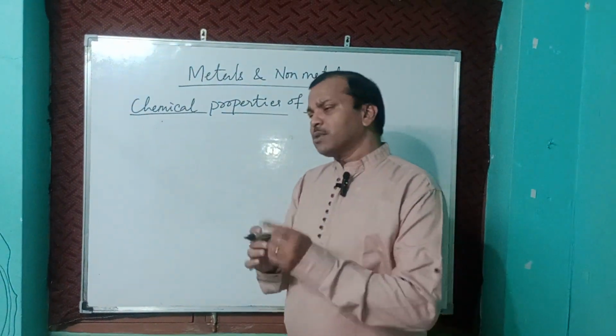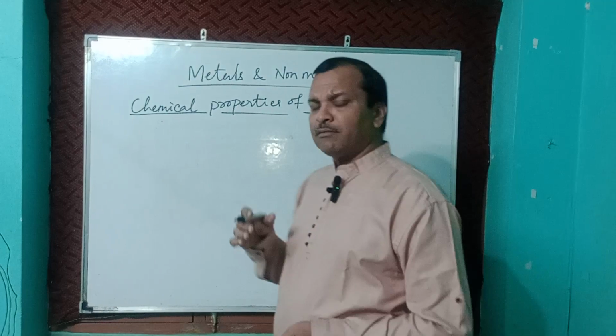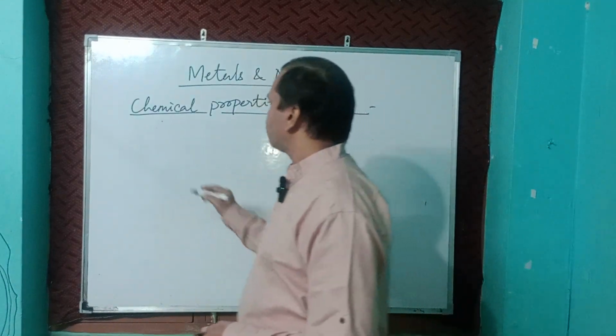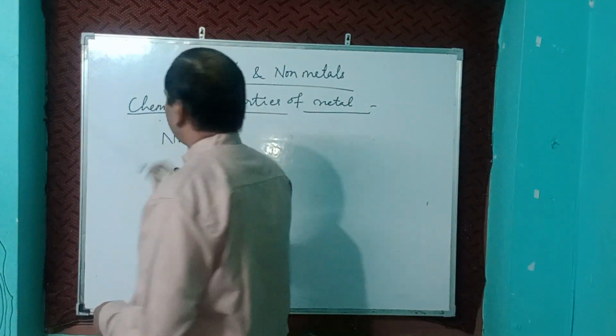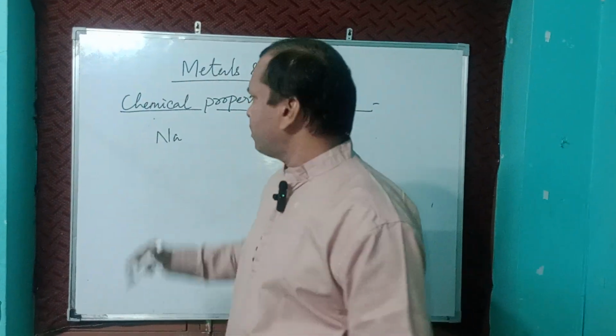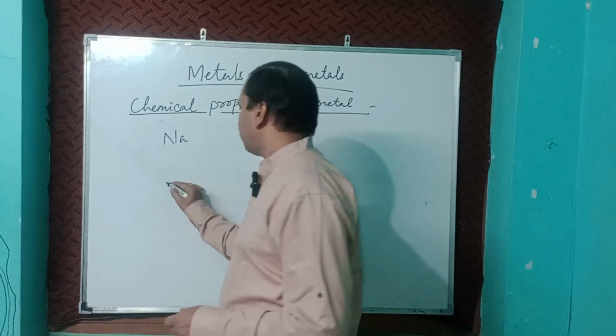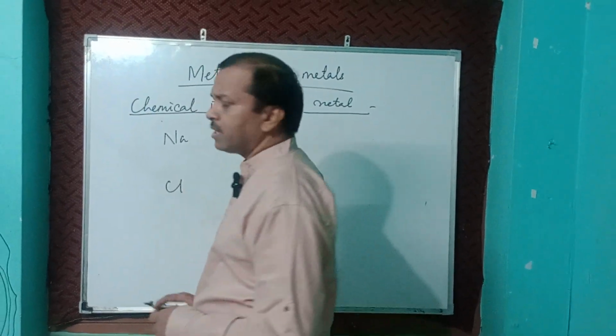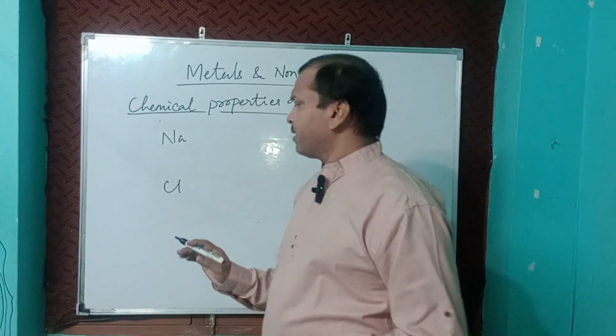Suppose I will take an example of one cation and one anion. Let us take sodium. What is the valency of sodium? 1. What is the valency of chlorine? 1. One metal is sodium, and the non-metal is chlorine.